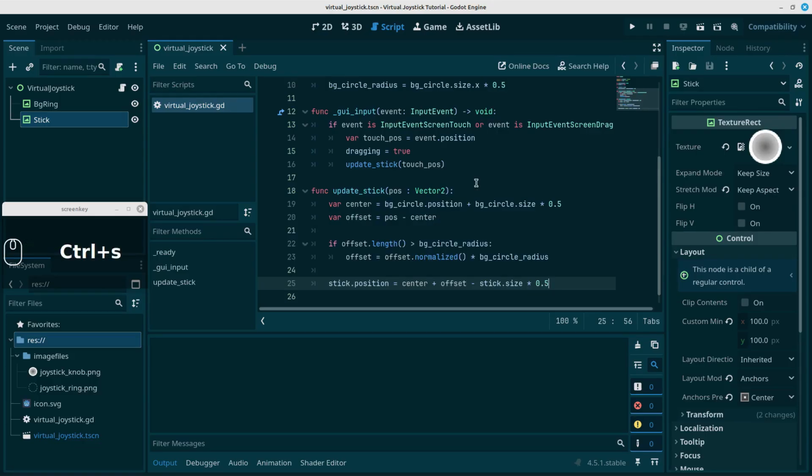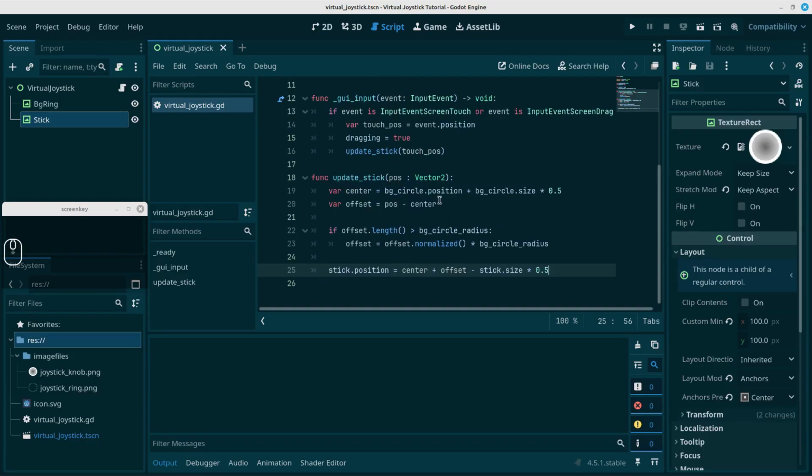Let's save this and we can test this out and see if it's working, because we already have the update stick function in our GUI input here. So let's see what happens if we run this.